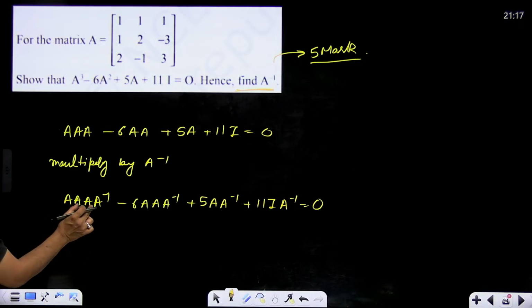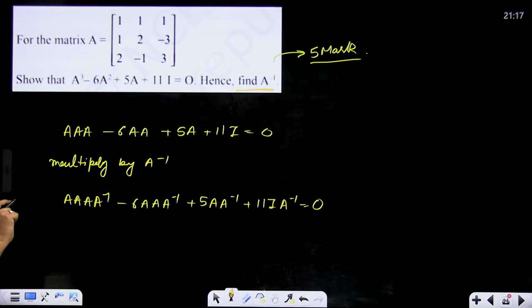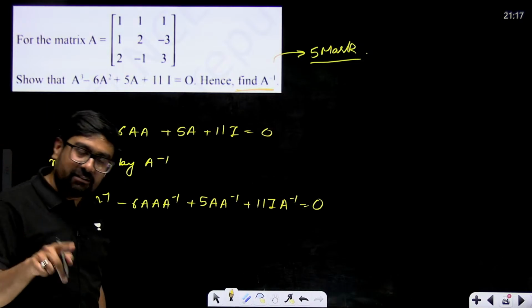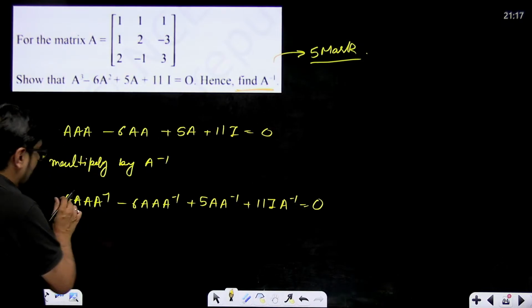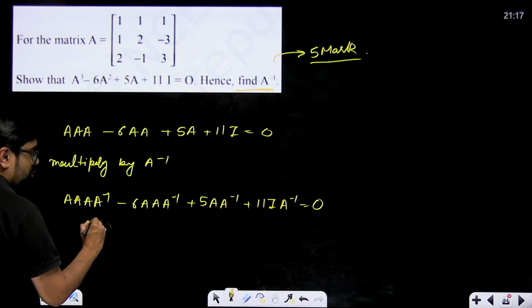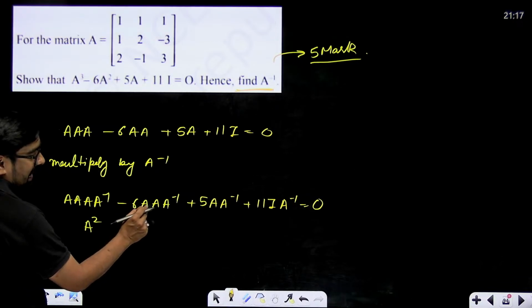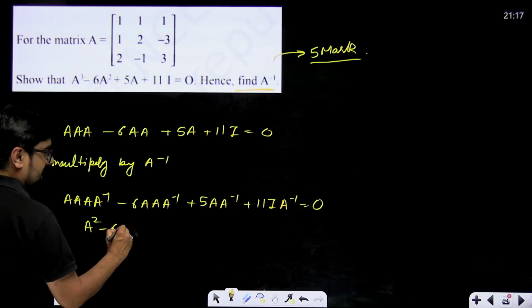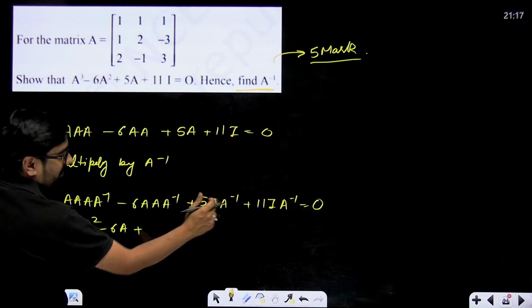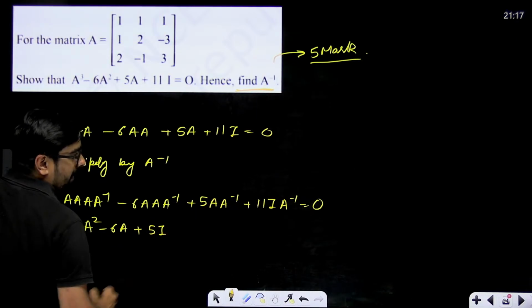Now here A multiplied with A inverse will give you what? I. A matrix multiplied with its inverse will give you I. So A square into I will become A square, minus 6A into I will become minus 6A, plus 5I, right,